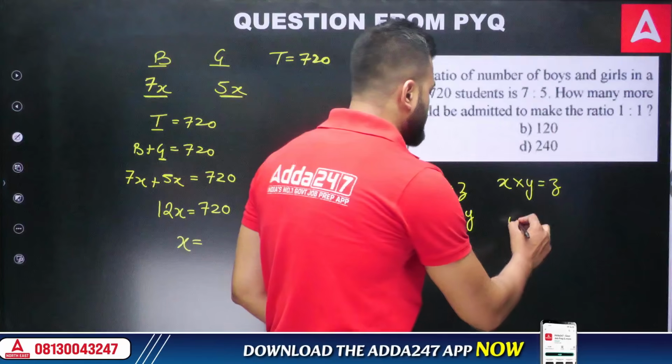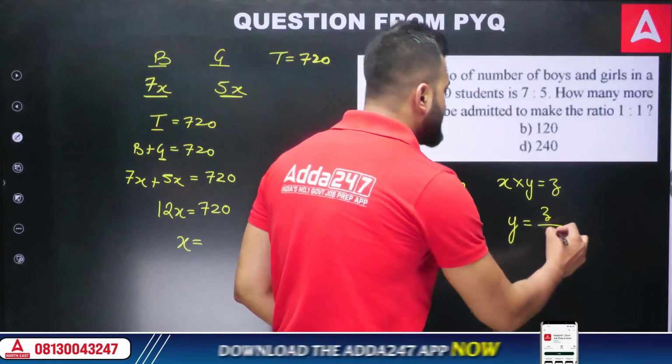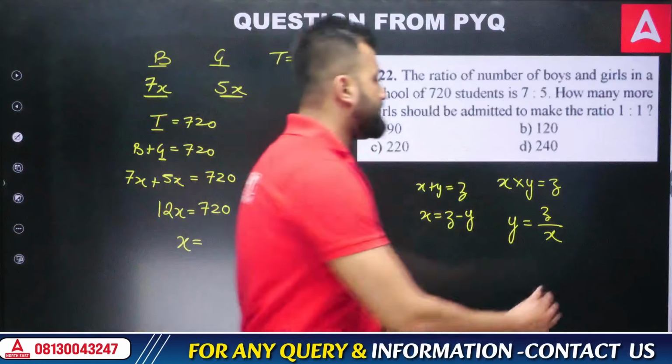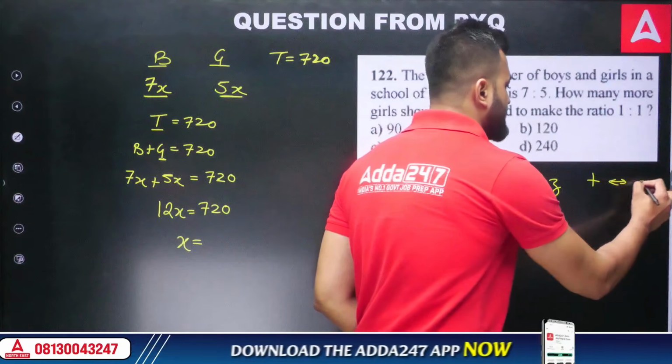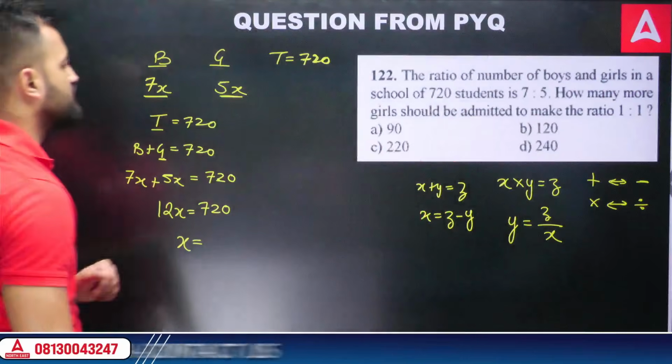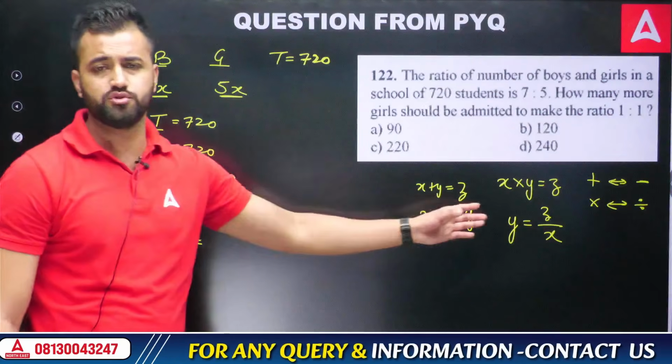So if you want to find y, you'll write z divided by x, and why did it become divide? Because here it was multiply. So plus opposite is minus, and multiply opposite is divide. I hope you know all these small concepts, but still I showed you, right?